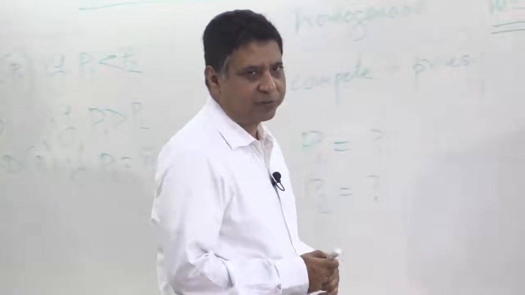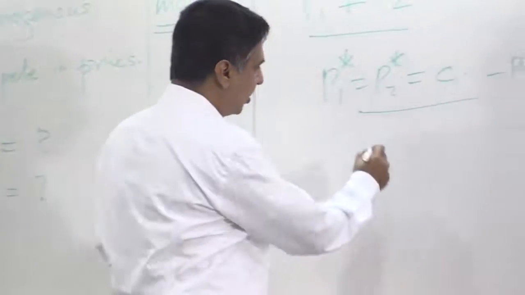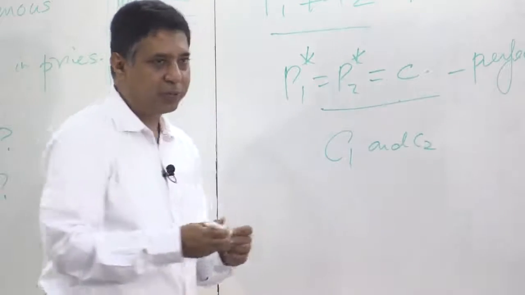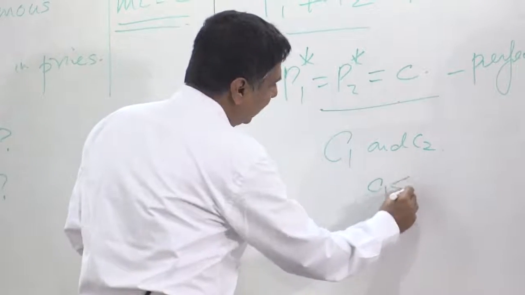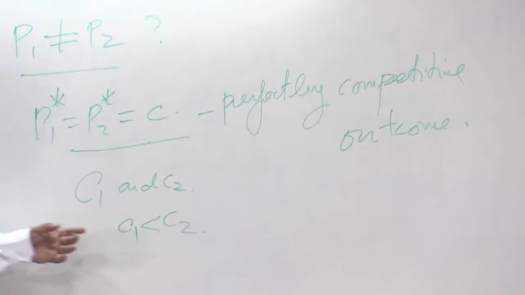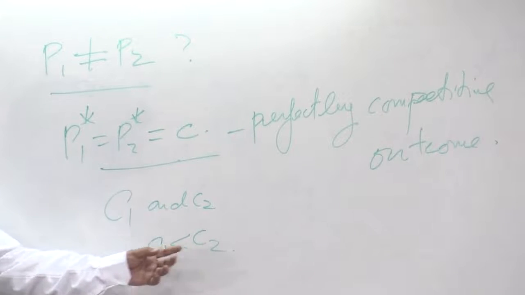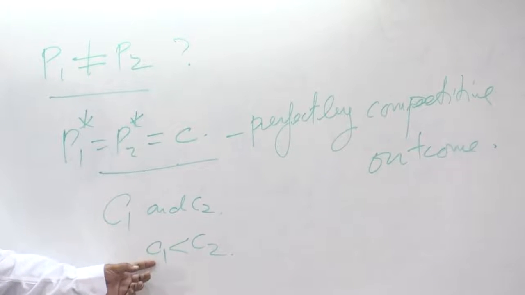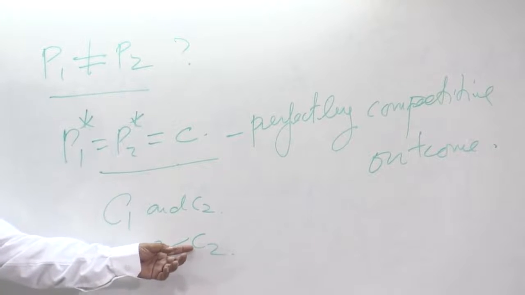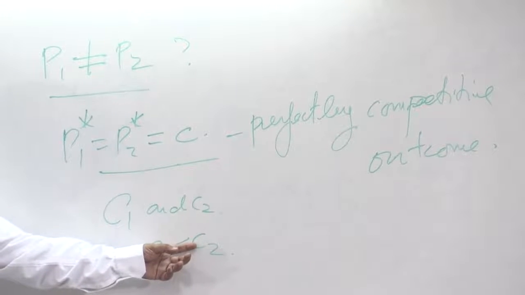Suppose the costs were different. Suppose the costs were C1 and C2, and let us suppose C1 is less than C2. What would happen? Since C1 is less than C2, firm 1 can always undercut firm 2. So, he will set a price which is marginally less than C2.